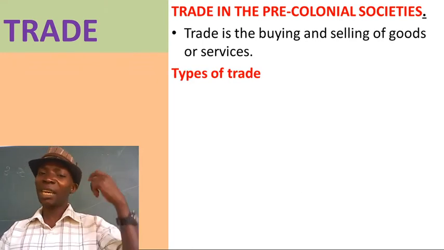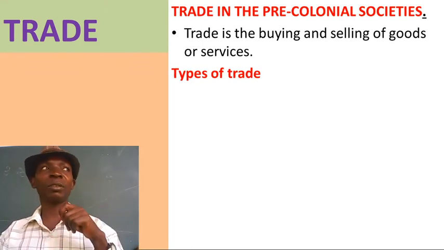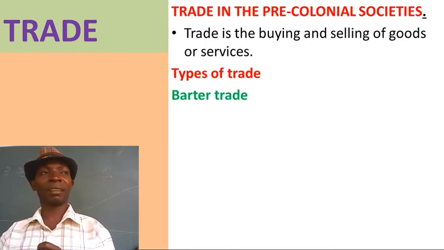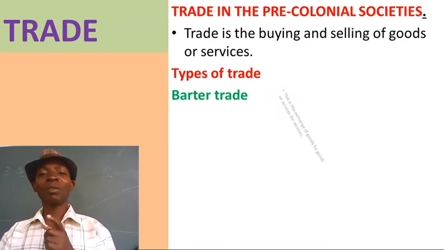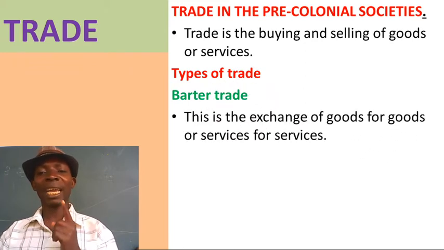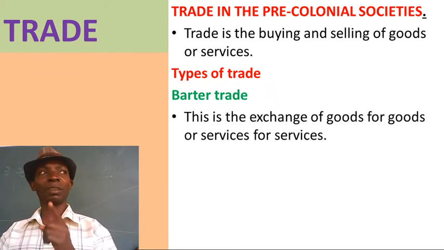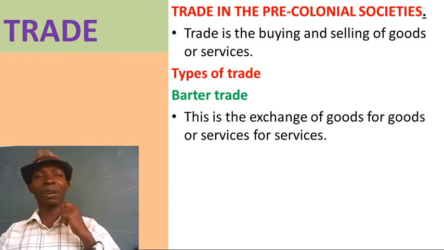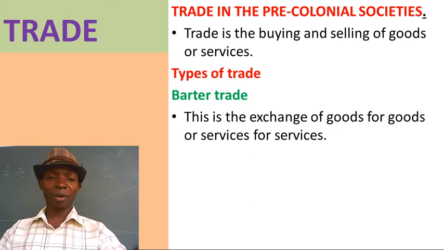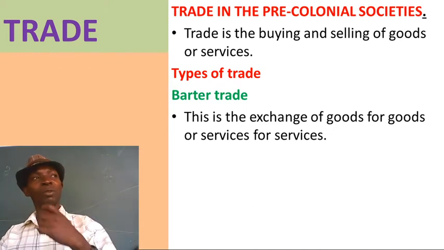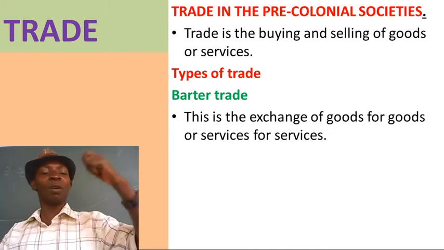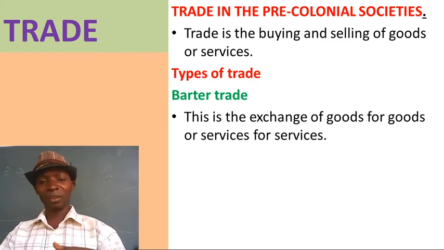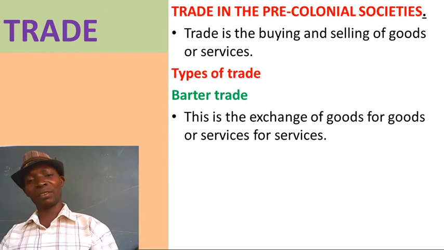Types of trade. In the pre-colonial societies, what type of trade was existing during that time? We had what we call barter trade. Barter, the spelling of barter, you see it there. What was it? Barter trade was the exchange of goods for goods or services for services. You say, I have cassava and I want sweet potatoes. You take your cassava to somebody, he gives you sweet potatoes. You have your goat, you want a sheep. You take your goat to somebody and he gives you a sheep. That is exchange.